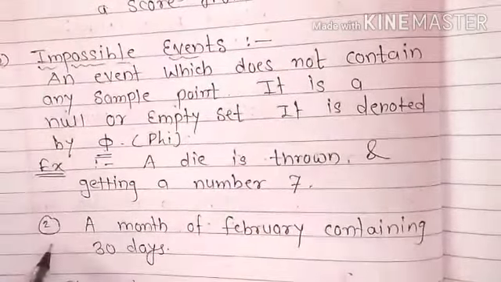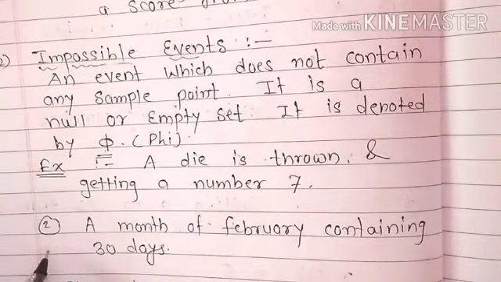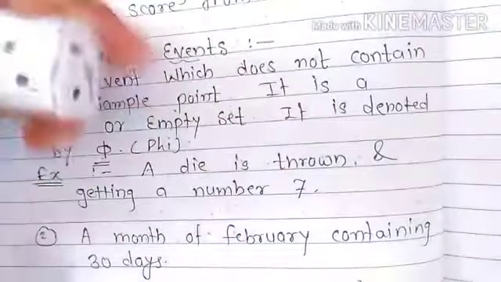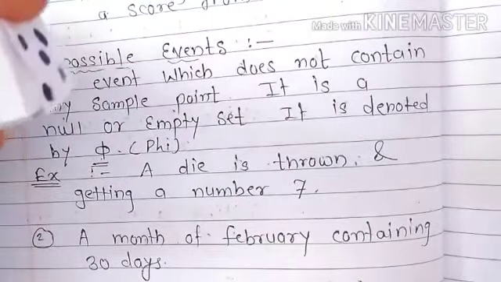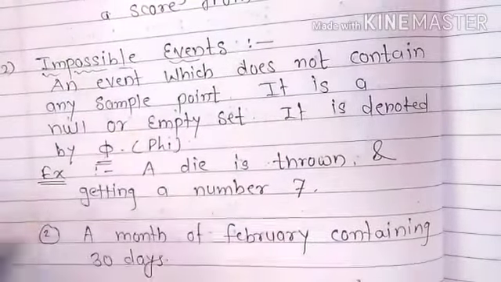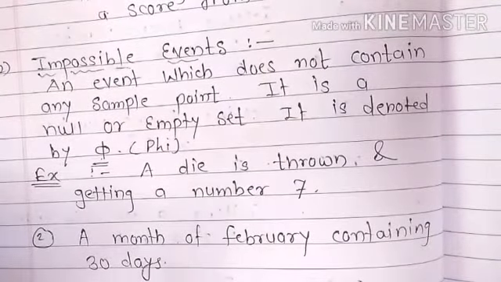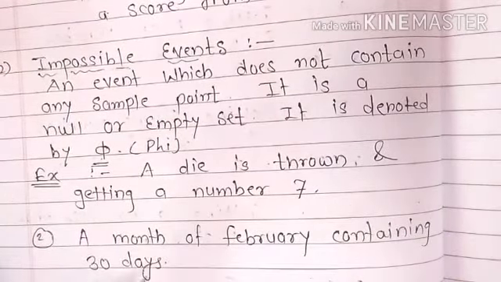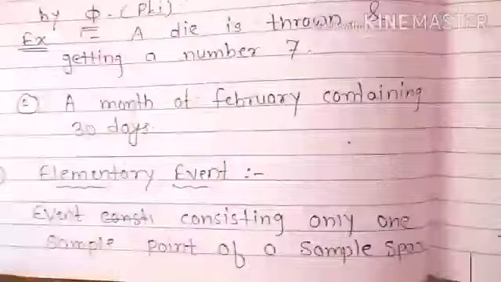An example is that a die is thrown and we get the number 7. We know that this die contains only 6 numbers, but our event is getting the number 7. That is an impossible event because the die contains only 6 numbers. The second example is the month of February containing 30 days. We already know that the month of February contains only 28 or 29 days. So again this is an impossible event.